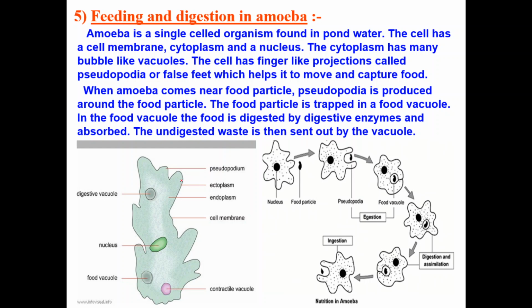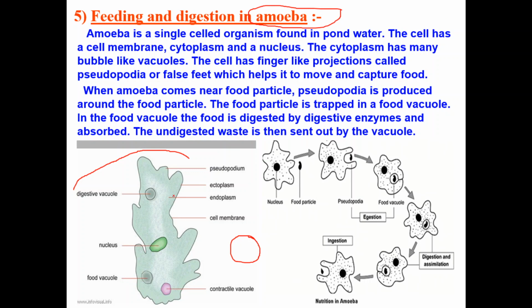So what about single-celled organisms? For example, the amoeba is a single-celled organism. That means it is only one cell, not like our body. We are multicellular, we have so many cells in our body, but the amoeba is a single cell. One more thing is that the shape of the amoeba is irregular. You can draw it round or any shape, because the amoeba doesn't have any specific, particular shape.